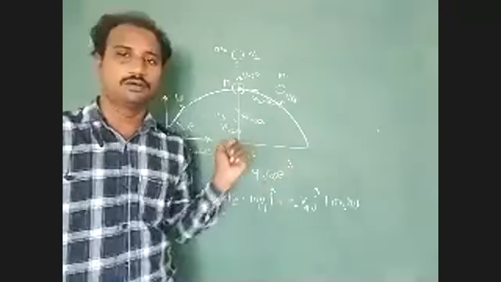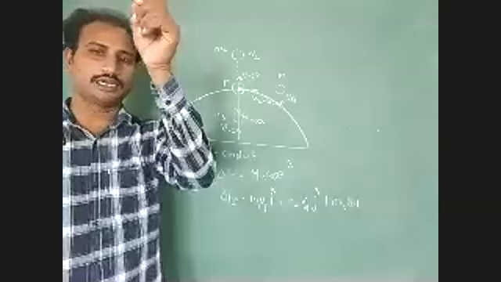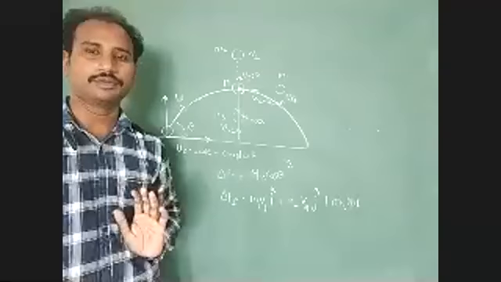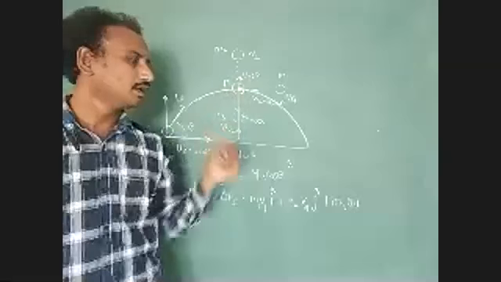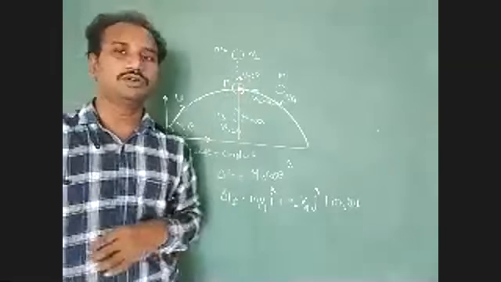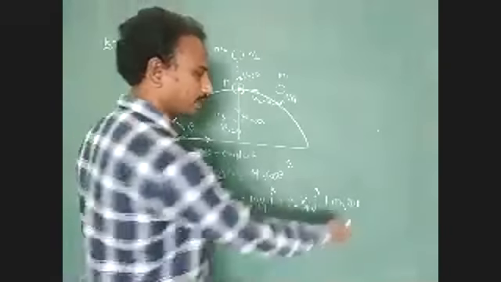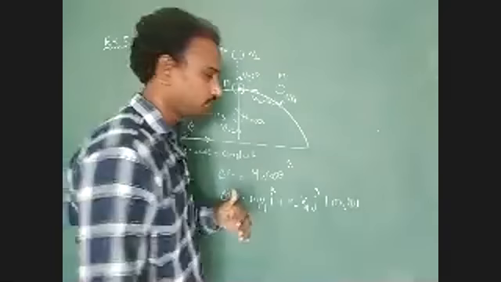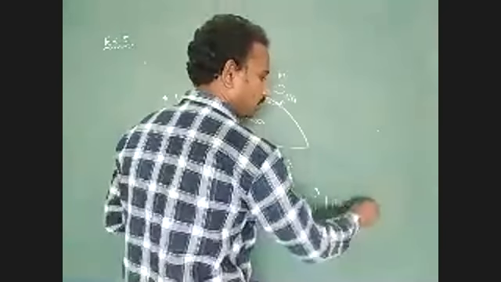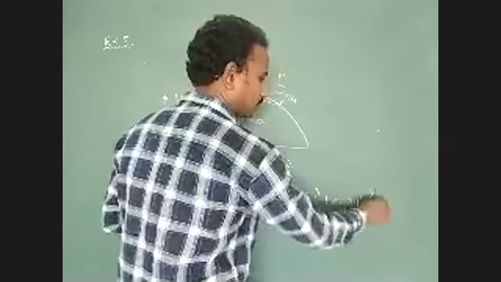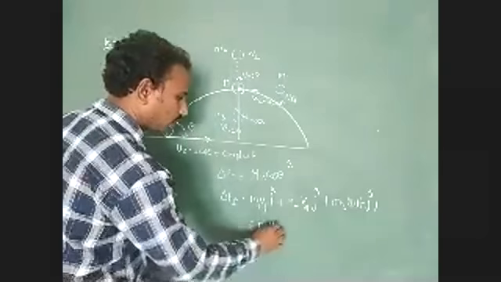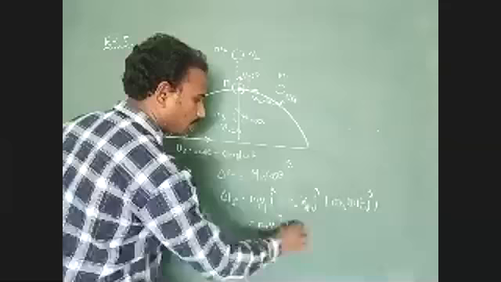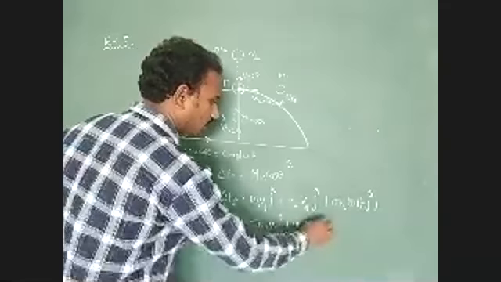The fragment of the bomb is released at a certain height from the ground. Because of that reason, its velocity V3 equal to 0, so we can substitute that value. M3 into 0 into minus j, so the total value is 0. Just write M1 V1 i cap plus M2 V2 j cap.